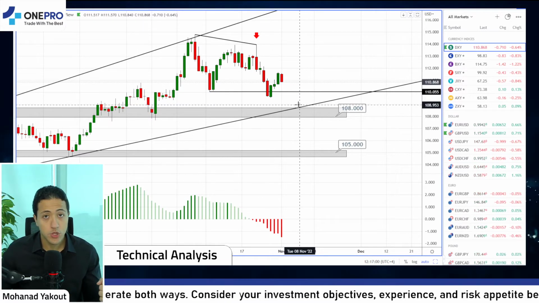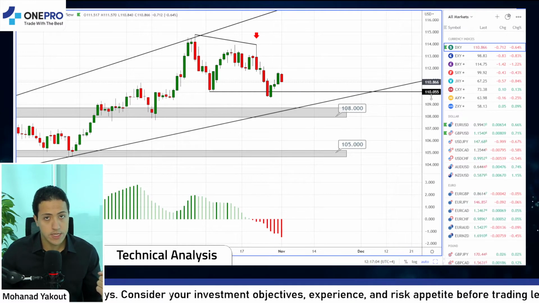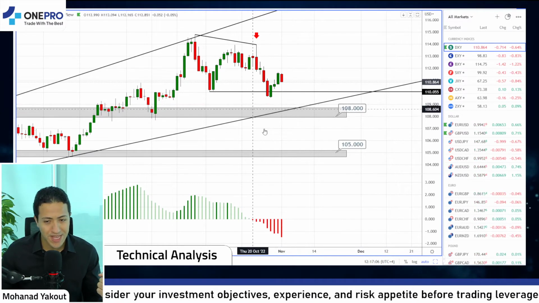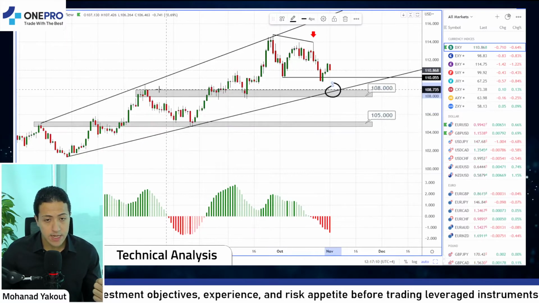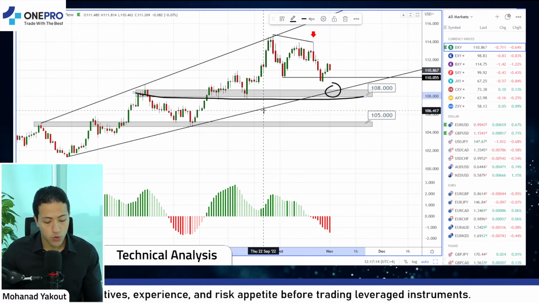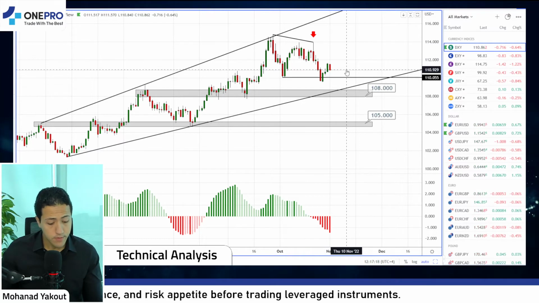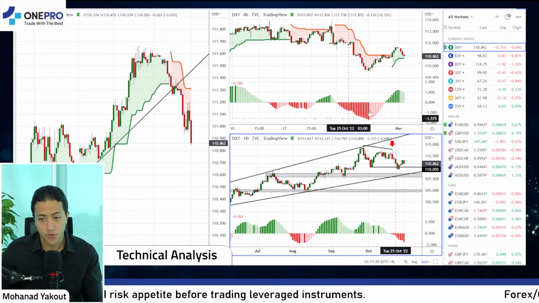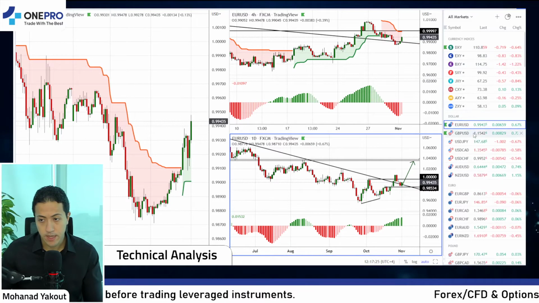And we do have two targets on the short and the medium term. The first one should be 110 points, and the following one should be this cluster of support around 108 points. This basically includes a very key support level as well as the downward limit of this pattern that we are currently trading in. So yes, the dollar index is so far playing out as expected on the weekly analysis.